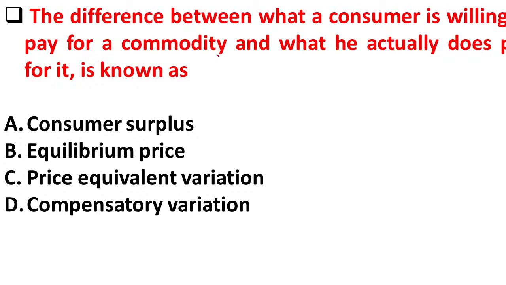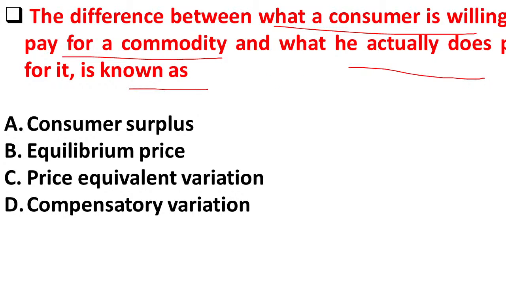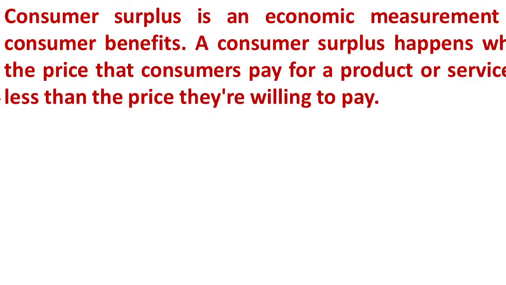The next question is, the difference between what a consumer is willing to pay for a commodity and what he actually does pay for it is known as. Option A, consumer surplus. Option B, equilibrium price. Option C, price equivalent variation. Option D, compensatory variation. Yes, here the right answer is option A, consumer surplus,